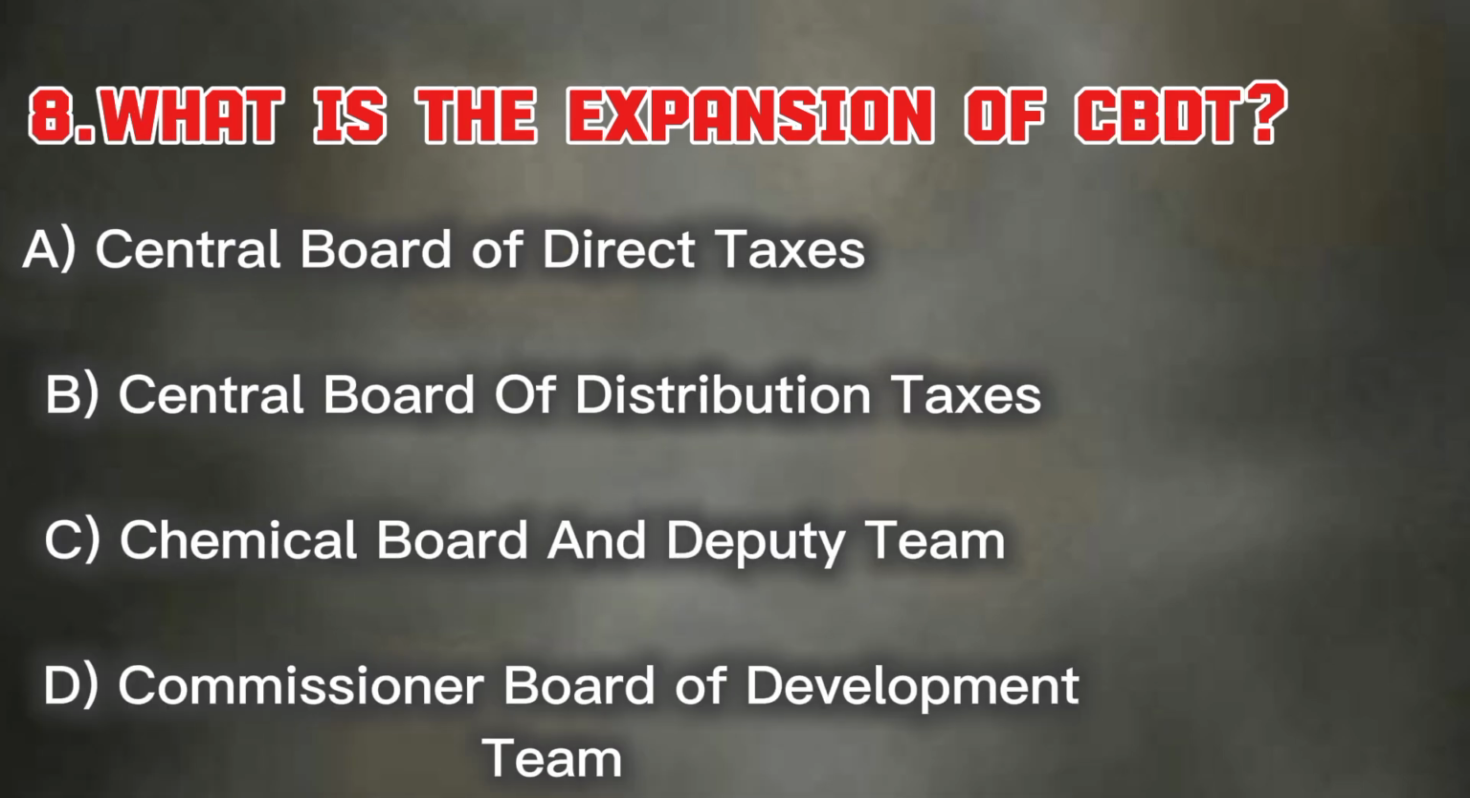The eighth question is what is the expansion of CBDT? Option A Central Board of Direct Taxes. Option B Central Board of Distribution Taxes. Option C Chemical Board and Deputy Team. Option D Commissioner Board of Development Team. And the right answer is option A Central Board of Direct Taxes.